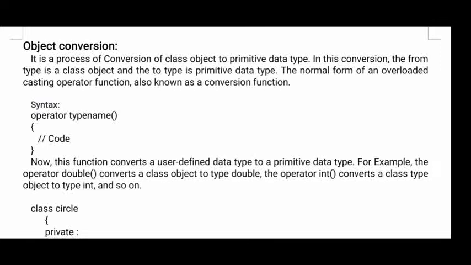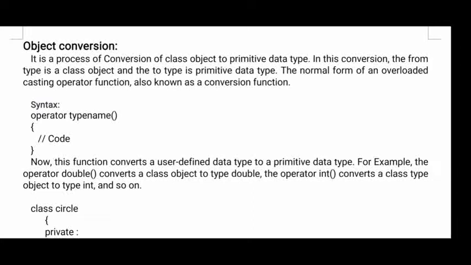Actually, what is object conversion? It is a process of converting a class object to a primitive data type. Whatever object you create, that object will be converted into a primitive data type. Actually this object is user defined, and that will convert into a primitive data type.